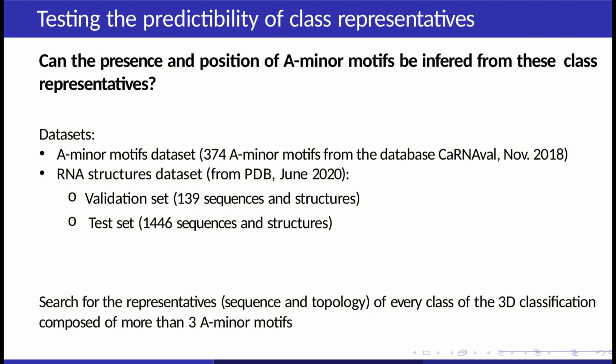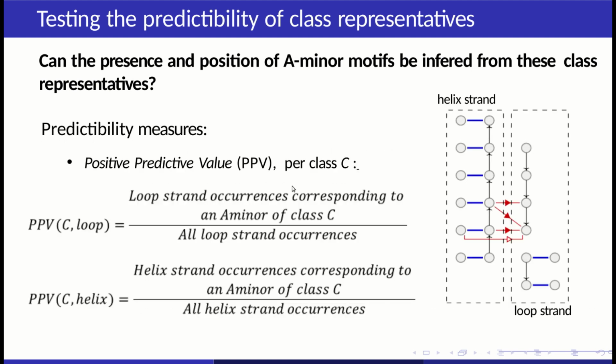On the other hand, we took all the non-redundant structures of PDB in June 2020, and we separate them into two sets. One validation set, in which there are the structures containing the A-minor motifs we used to construct our classification, and a test set with all the other structures. In these sequences and structures, we search for our class representatives for every class containing more than 3 A-minor motifs. And to evaluate our result, we use two measures.